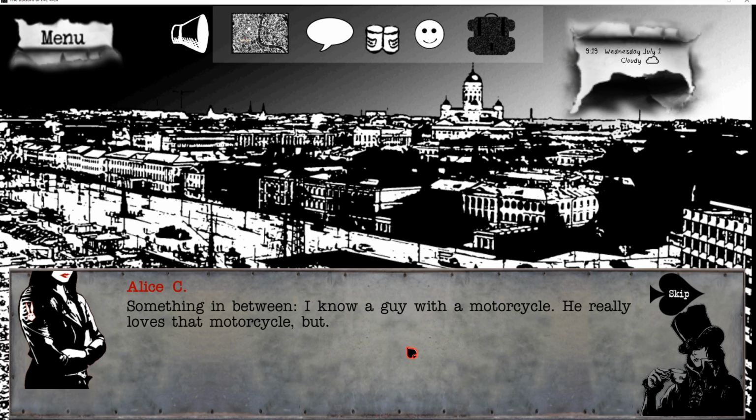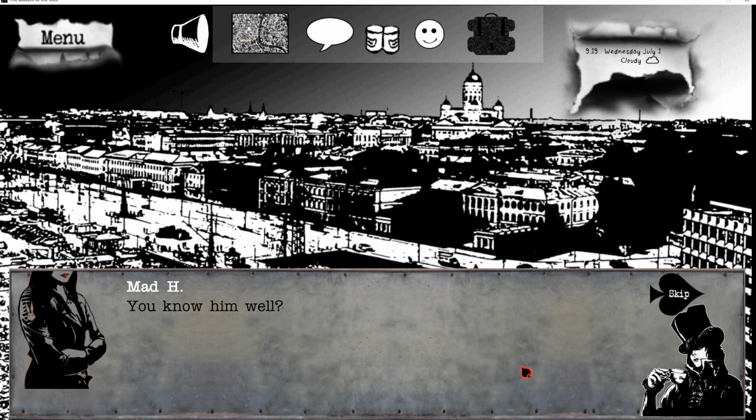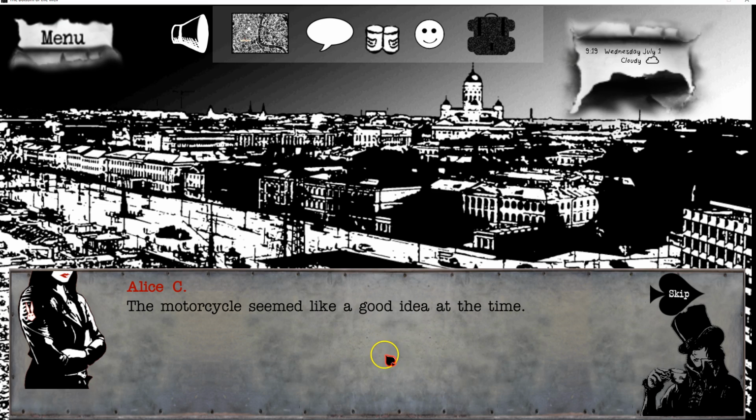Something in between. I know a guy with a motorcycle. He really loves that motorcycle, but I wondered if maybe he'd be willing to borrow it. I mean, for fuck's sake. We were going to go rescue a disabled woman. You know him well? Reasonably? I didn't know you knew how to drive a motorcycle. I'm a woman of many talents. So what did you do? Decided to try appropriating a car, decided to walk out of the worst chaos. Try my acquaintance with a motorcycle. Let's try the acquaintance. Maybe he'd be nice.